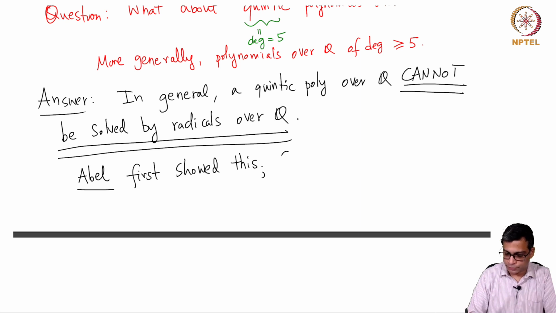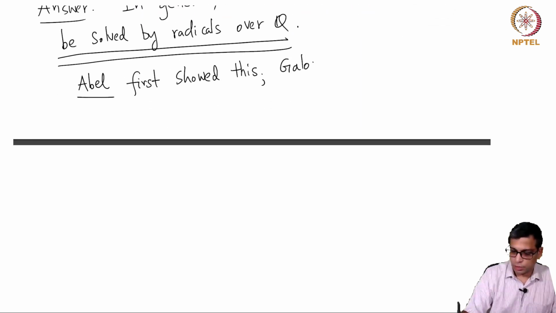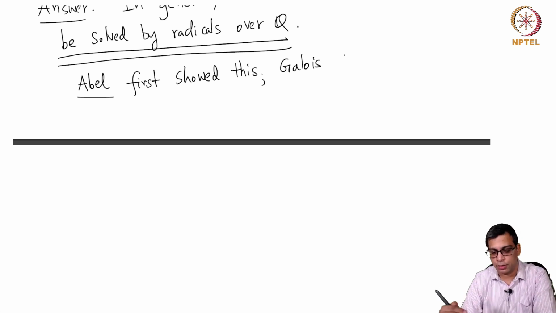But Galois studied this, and in fact he gave a more concrete construction and gave a method to determine for any given polynomial whether it can be solved.